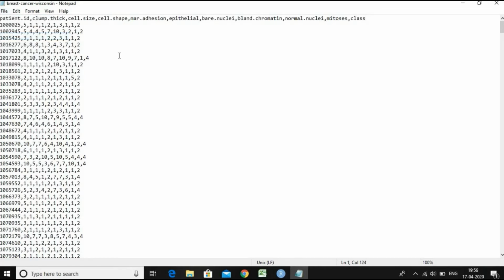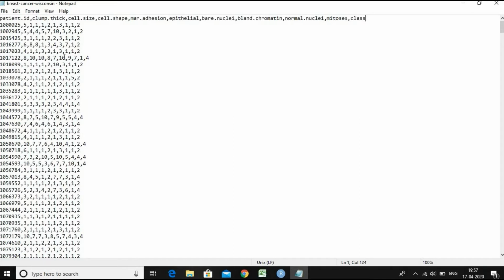Then you can import it either into an Excel sheet and save it as a CSV file, or the text file itself can be imported into RStudio using the read.table function. And if you convert it into a CSV file using Excel, then you will be able to read it with the read.csv function. In any case, these values will be comma separated and you can read them in and then process the data further.